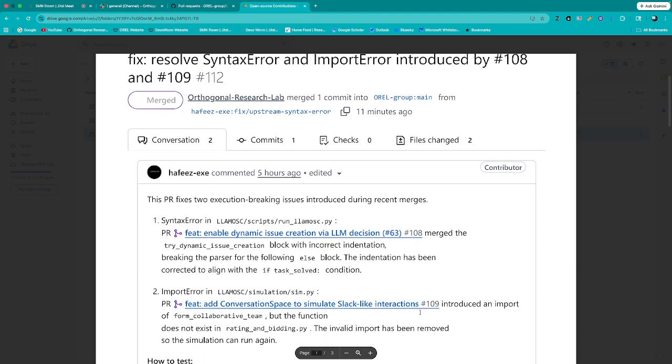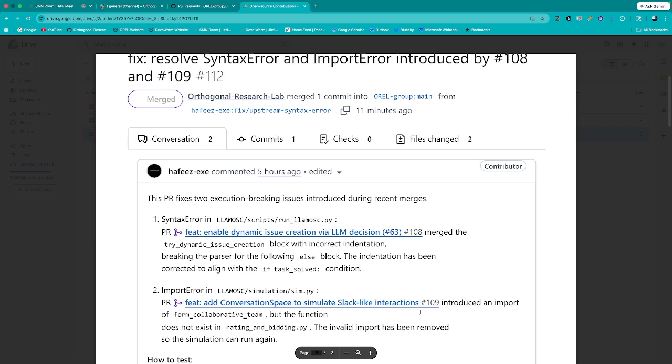And then that's this PR, which is 112, fixes to the enabling dynamic issue creation, which was 108, and adding conversation spaces simulate Slack-like interactions 109. So these are the syntax and import errors respectively. Syntax error in the run file, and then import error in the simulation file, sim.py.